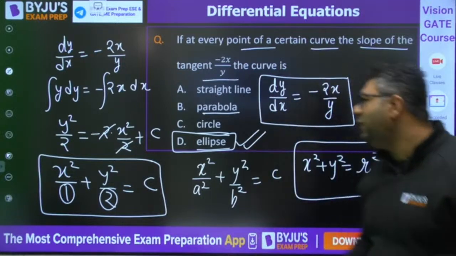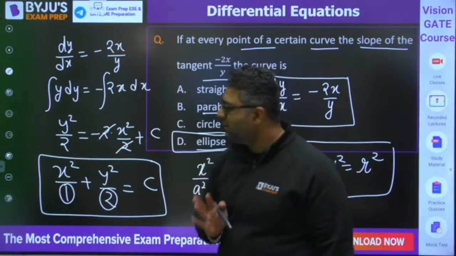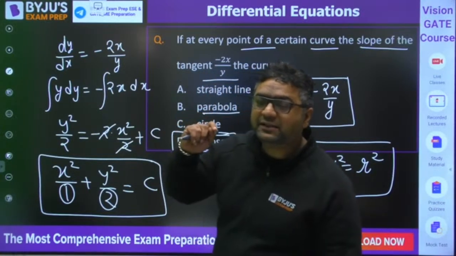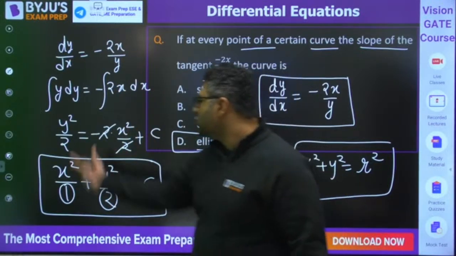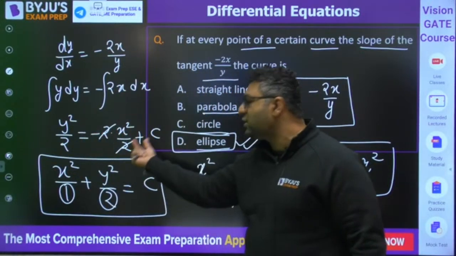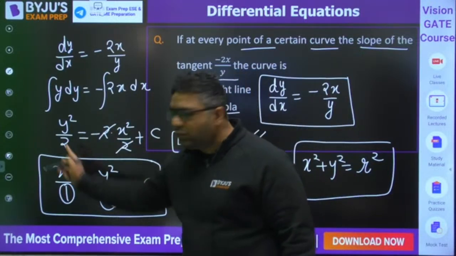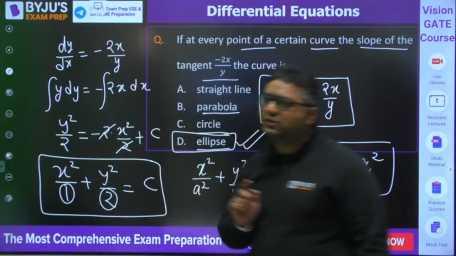Actually, when we have done y dy minus 2x dx, you can see when you go for integration of y, it is y square by 2, and integration of x is x square by 2. So y square by 2 minus 2 times x square by 2 plus c. Now when this 2 gets cancelled out, it goes on the other side. You would have x square by 1 plus y square by 2 is equal to a constant.